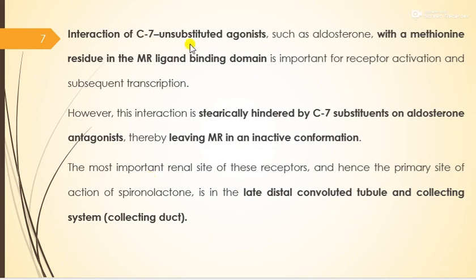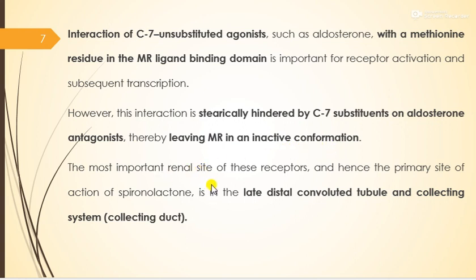Interaction of C7 unsubstituted agonists such as aldosterone with a methionine residue in the mineralocorticoid receptor ligand-binding domain is important for receptor activation and the subsequent transcription. However, this interaction is theoretically hindered by the C7 substituent on the aldosterone antagonist, thereby leaving the mineralocorticoid receptor in an inactive conformation.